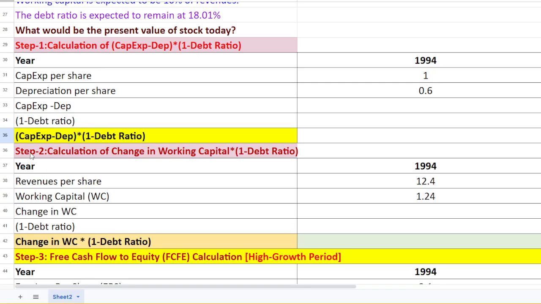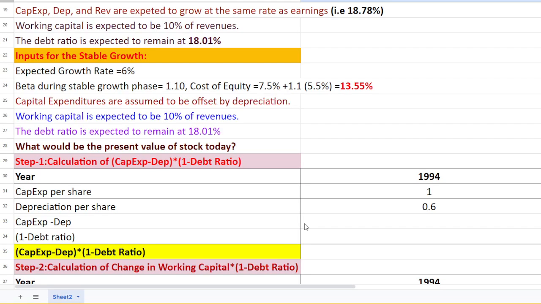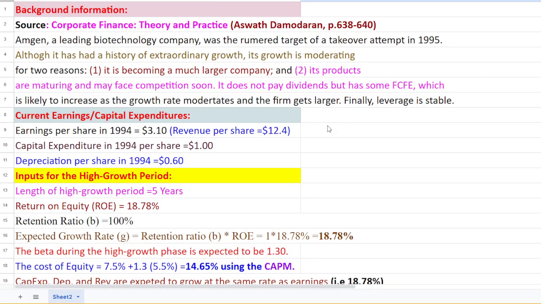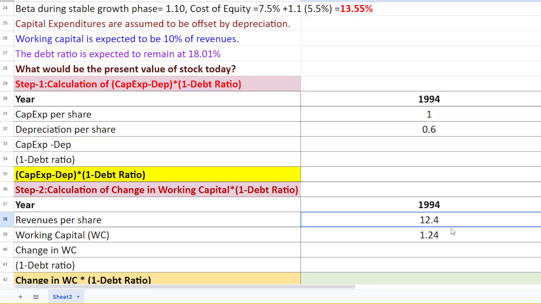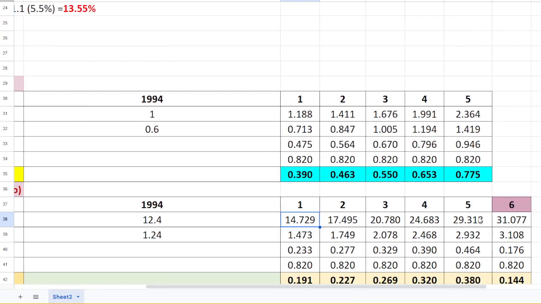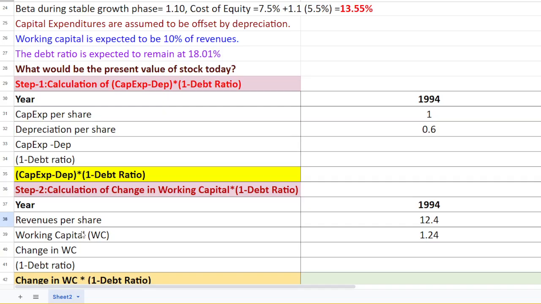Now what about the second step, friends? This is all about the calculation of the change in working capital times 1 minus debt ratio. As for this question, EPS, that's the revenue per share, is given as $14.4. Each year again its increment is 18.78 percent. For 5 years, and after 5 years it is a 6% growth rate, while working capital is 10% of this revenue.